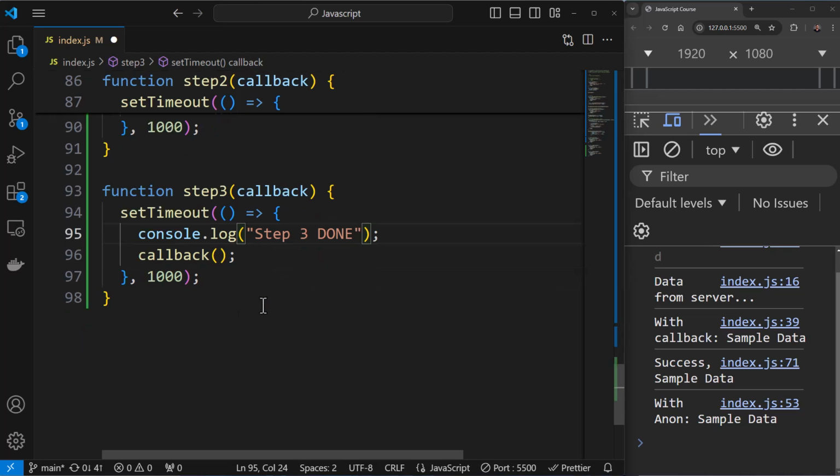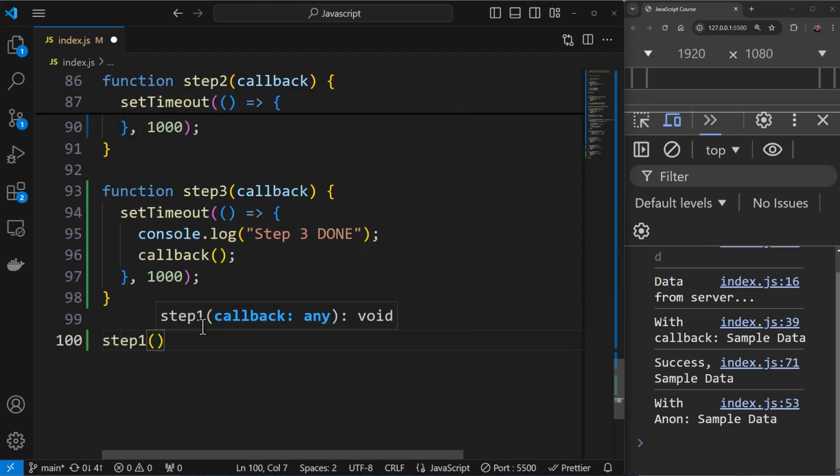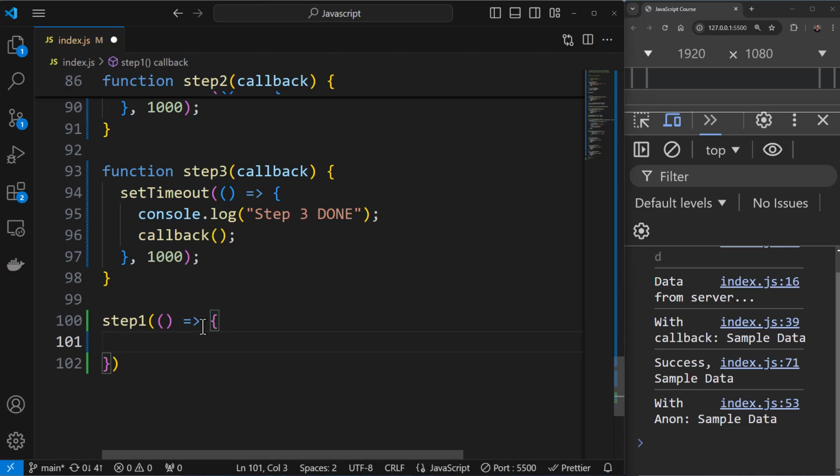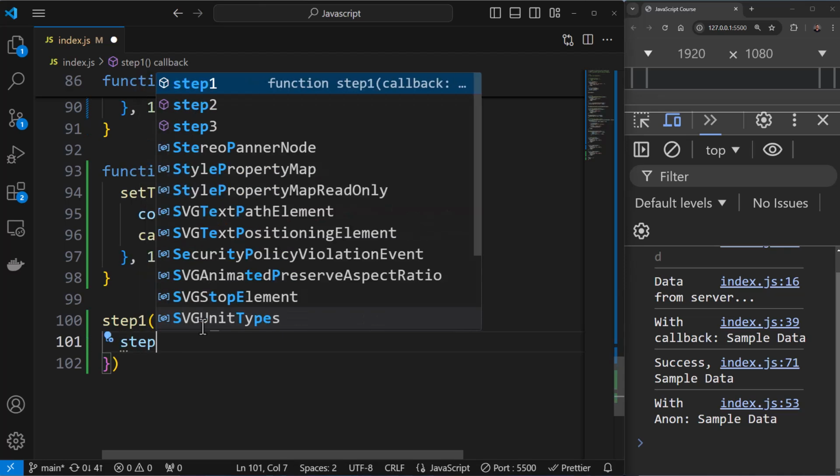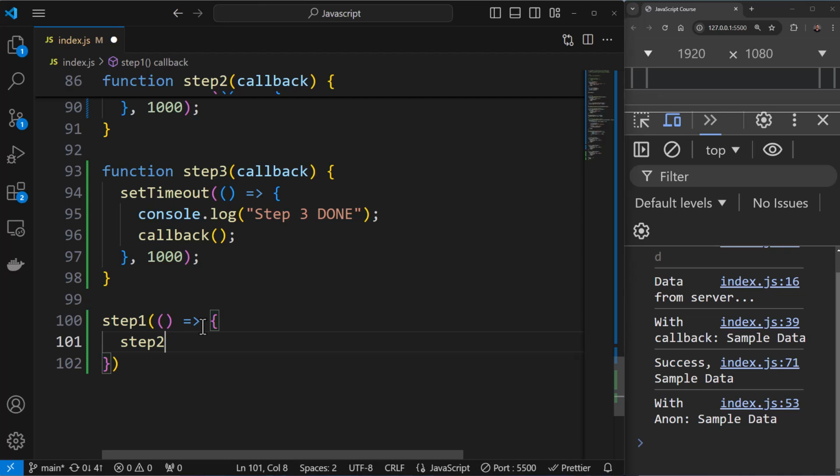So over here, what I can do is call step 1 first. Within step 1, I'm going to have an arrow function like this, and here I can say step 2.